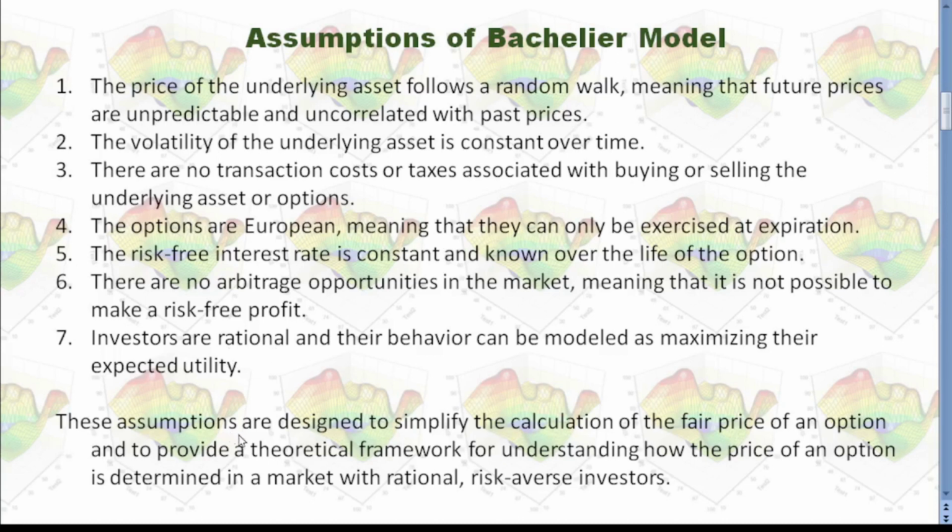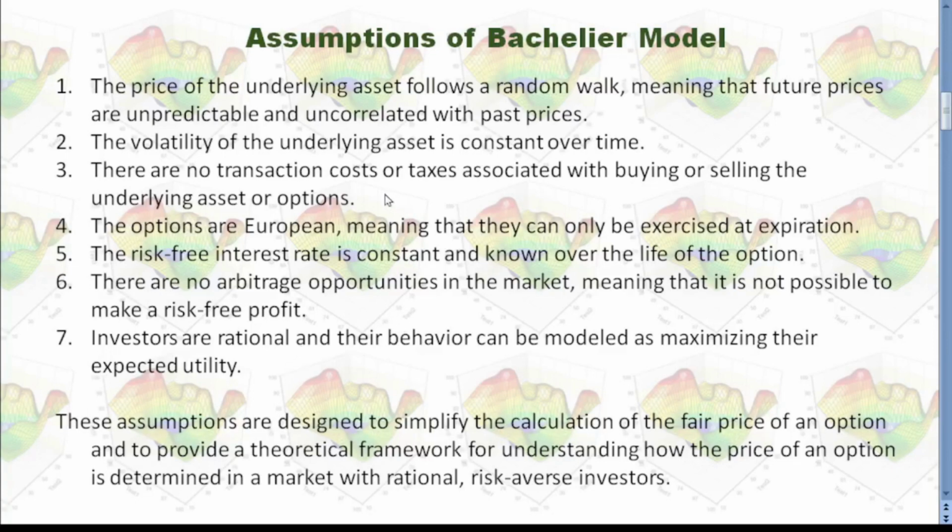These assumptions are designed to simplify the calculation of the fair price of the option and to provide a theoretical framework for understanding how the price of an option is determined in a market with rational, risk-averse investors.